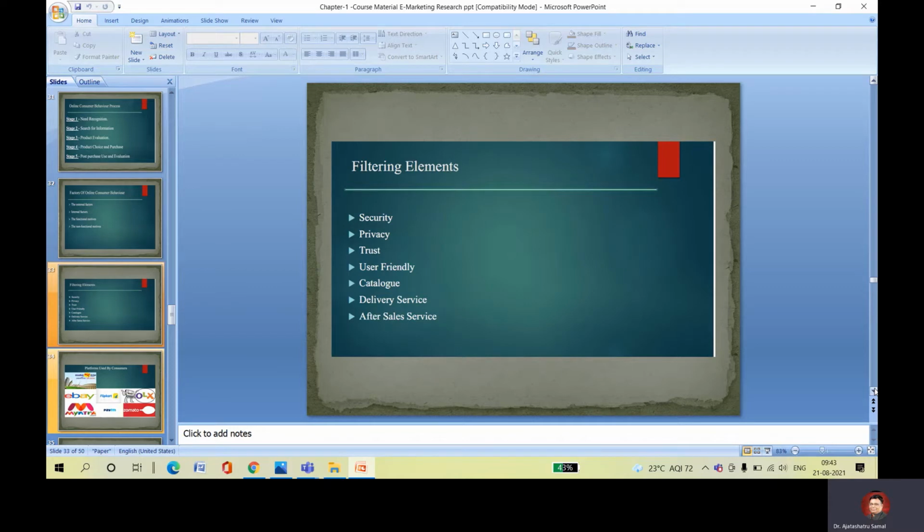Filtering elements like security, privacy, trust, user-friendliness, cataloging, delivery services, after services. These are the filtering elements which are required.